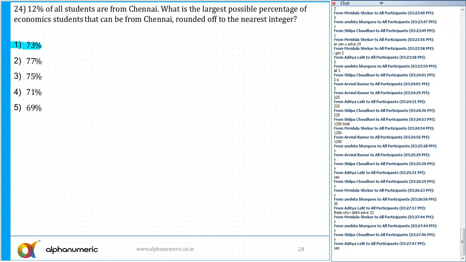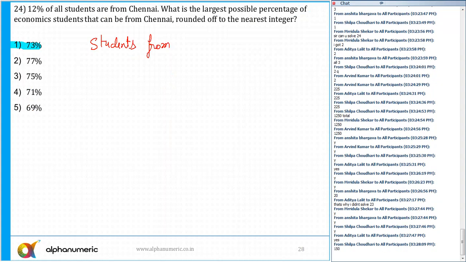Okay. It says 12% of all students are from Chennai. So students from Chennai. How many students are there from Chennai? Can anyone tell me? 12%. So students from Chennai. Let me write it down. It is equal to 12% of how much? 1250. So easily we can say that is coming out to be 150.